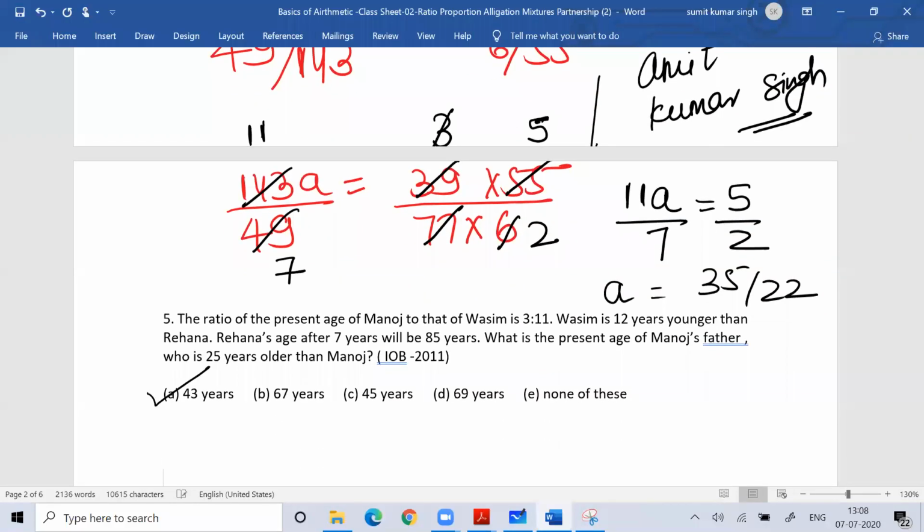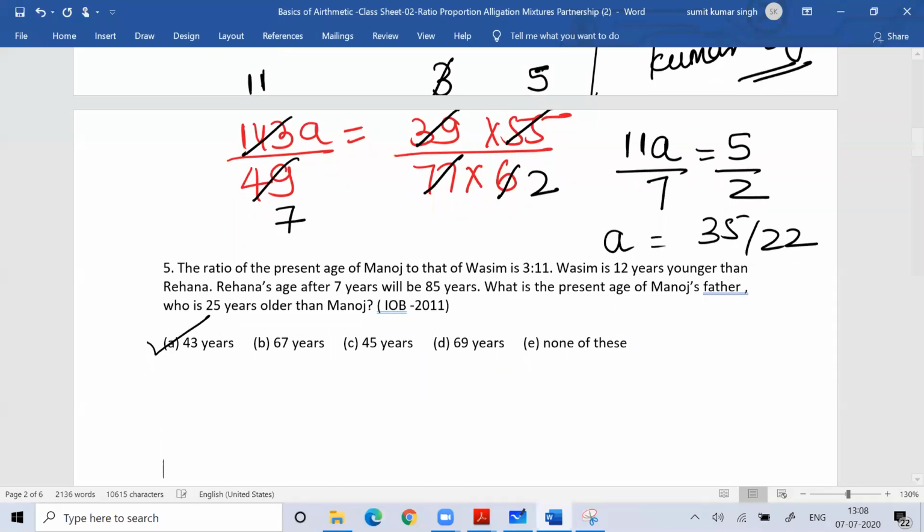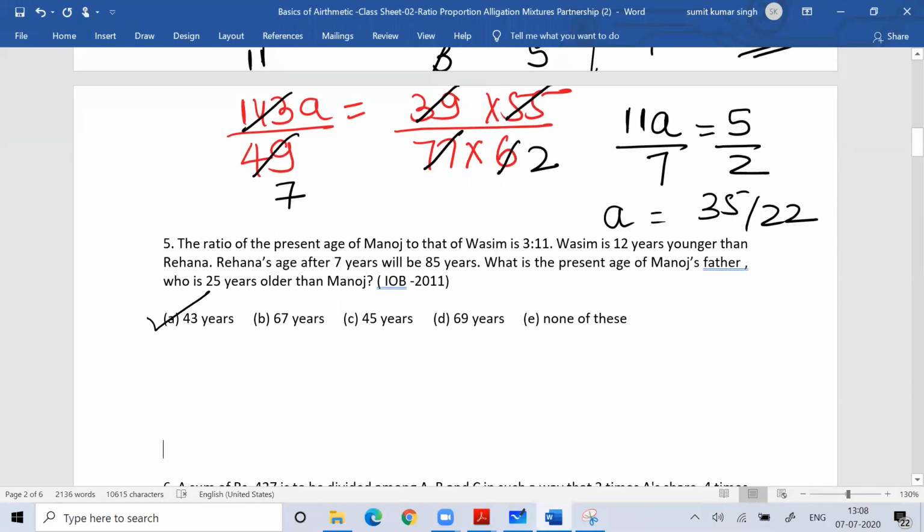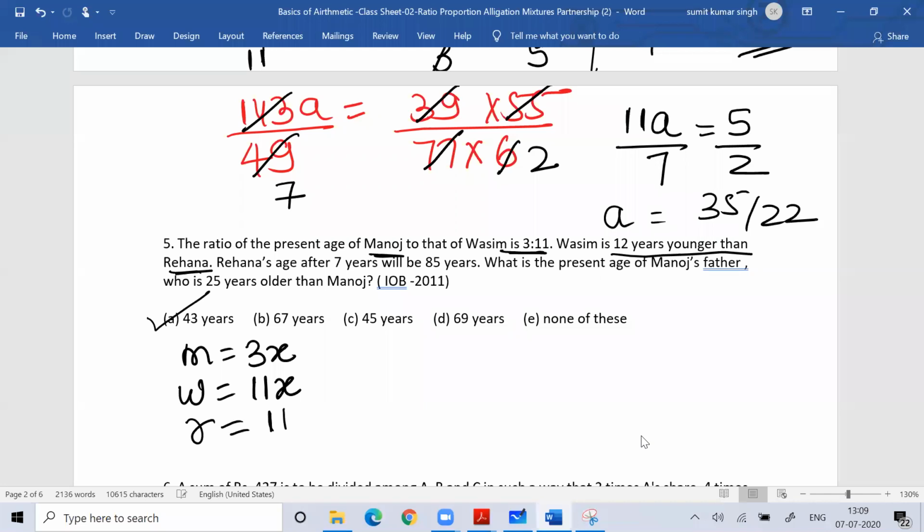Okay, so very good, Savita. Savita is giving the correct answer for all questions. So in this question, the ratio of present age of Manoj to Wasim is 3 by 11. So let Manoj's age be 3x and Wasim's age be 11x. It is written Wasim is 12 years younger than Rehana. So Rehana is 12 years older than Wasim.